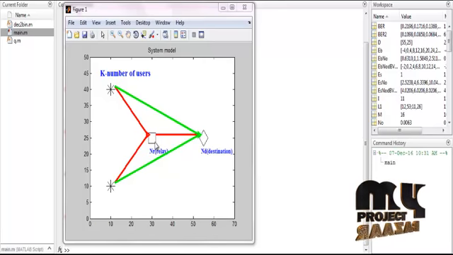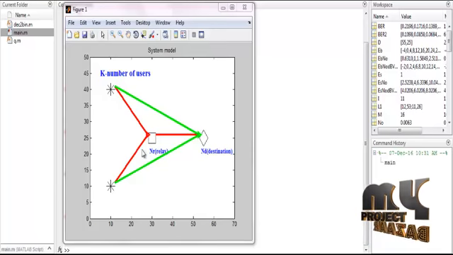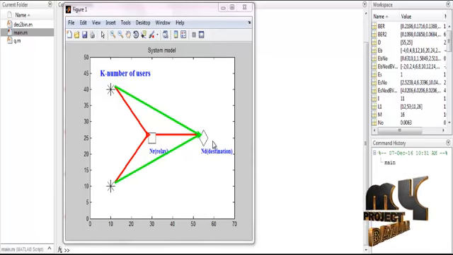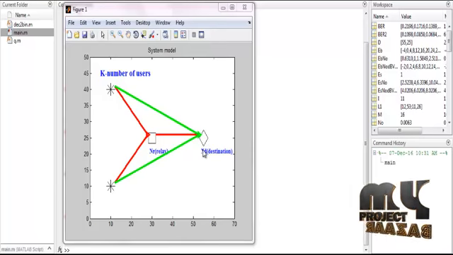There are two types of two-hop communication. First of all, the user sends to the relay and then the relay sends to the destination. So there is one hop of communication. And the other type of communication directly sends the information to the destination. That link is denoted as the direct link to the destination. So the end is a destination.